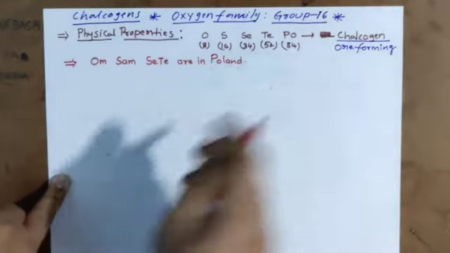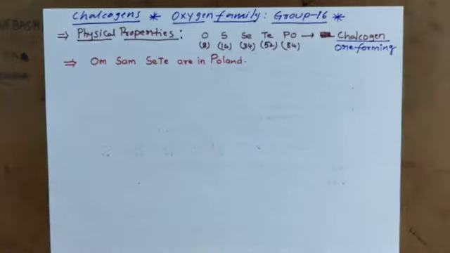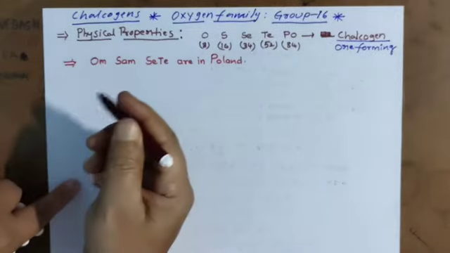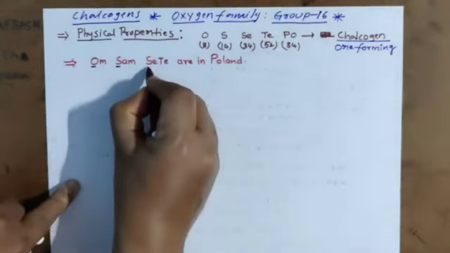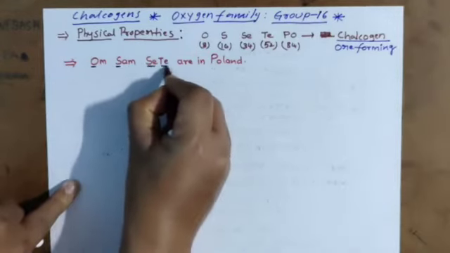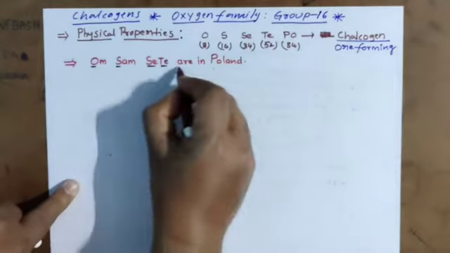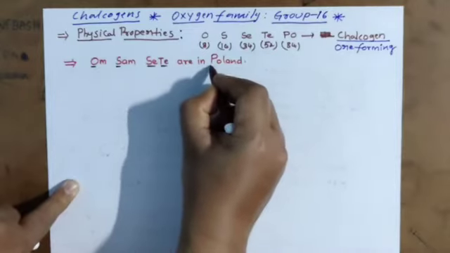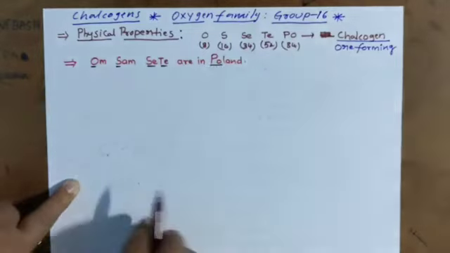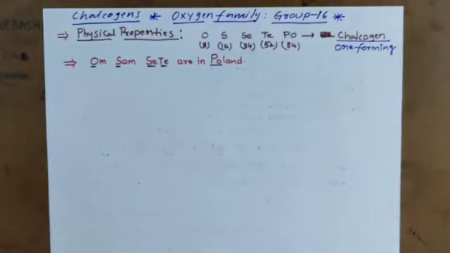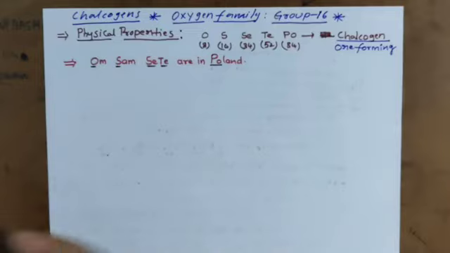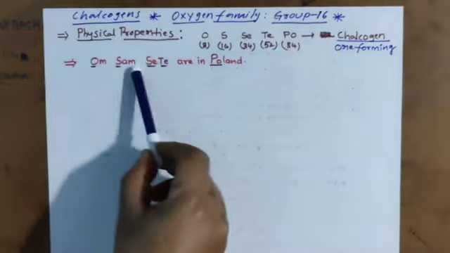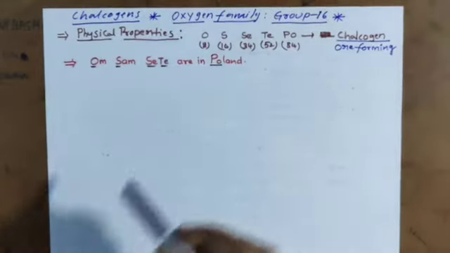O means oxygen, S is sulfur, S is selenium, T is tellurium, and PO is polonium. Om Syam Site are in Poland.